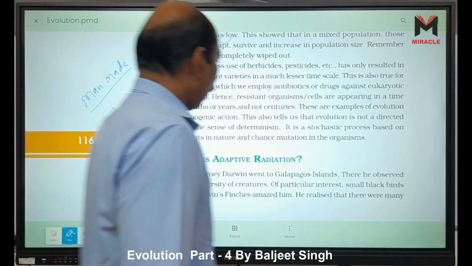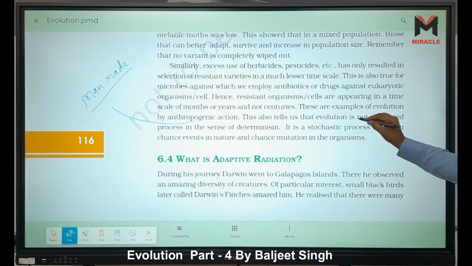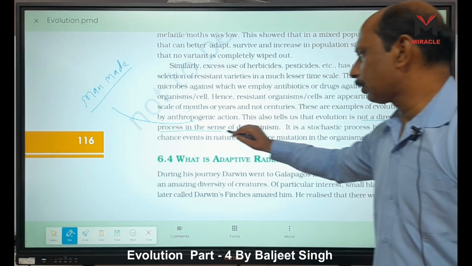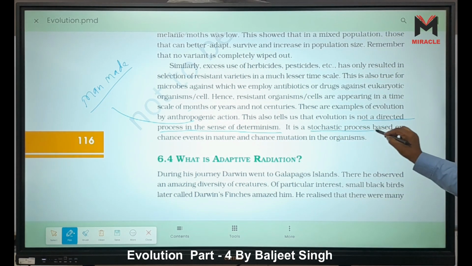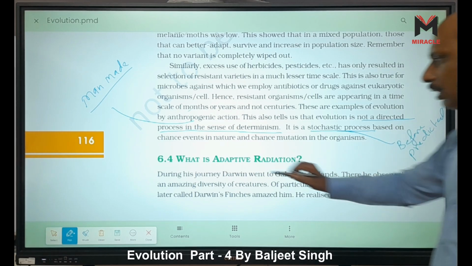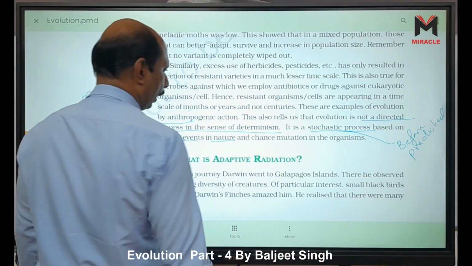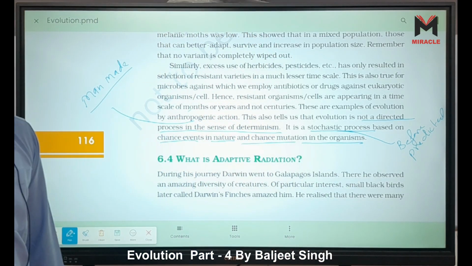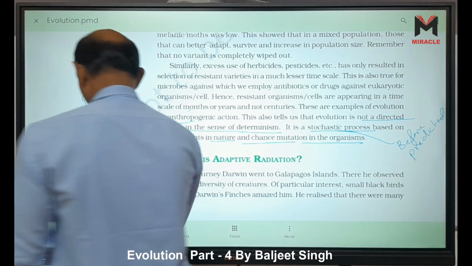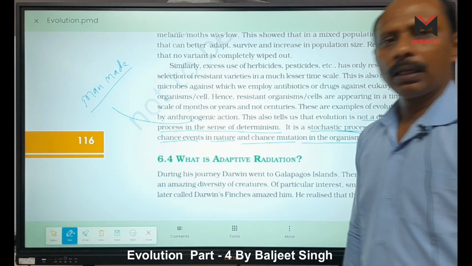This also tells us that evolution is not a direct process in the sense of determinism, but it is a stochastic process, not predictable beforehand. A process based on chance events in nature and chance mutation in the organism. Okay, so these are the evidences.